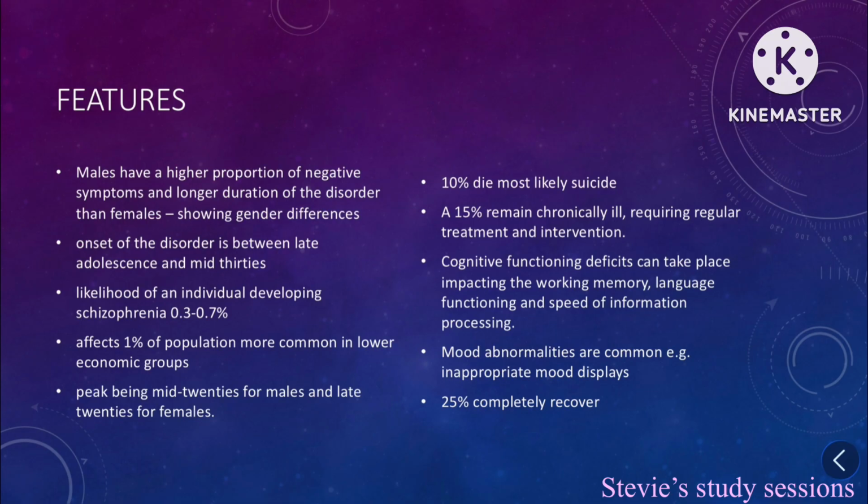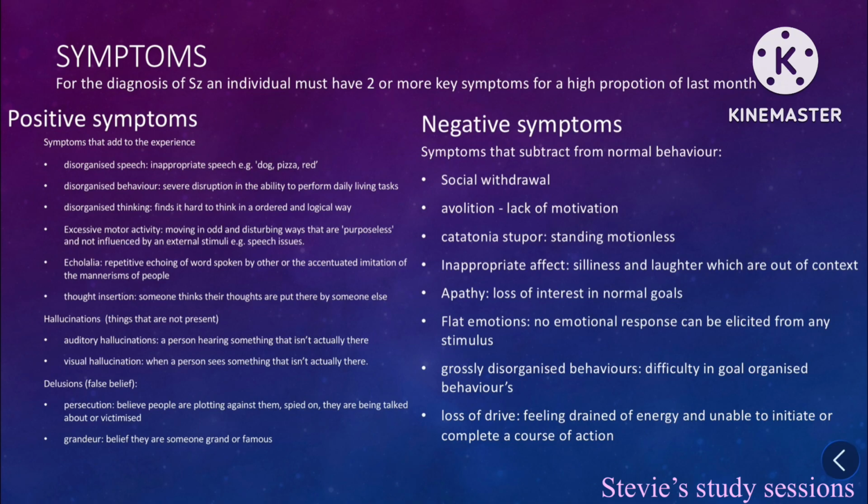Cognitive functioning defects can take place, impacting working memory, language, functioning, and speed of information processing. Mood abnormalities are common, and 25% completely recover. Symptoms. For diagnosis of schizophrenia, you need to have 2 or more symptoms and a high proportion of symptoms in a month. There are 2 types of symptoms, positive and negative.